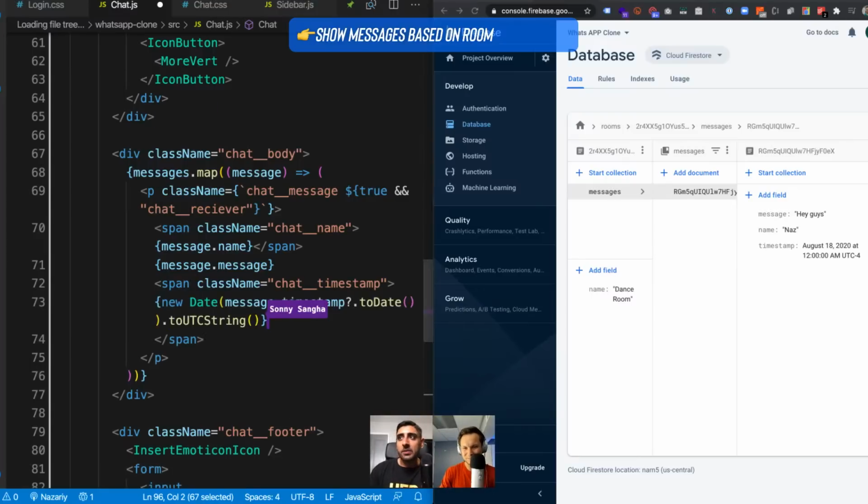For the timestamp, guys, we're going to say new date, and then message.timestamp. We're adding a question mark because this could be undefined at a certain point. Then we say toDate, because that's how you translate it to a date, and then toUTCString, which just makes it look pretty in a date format. So if I save this,